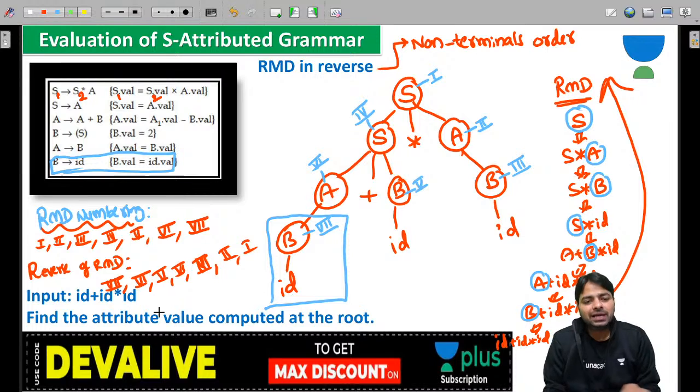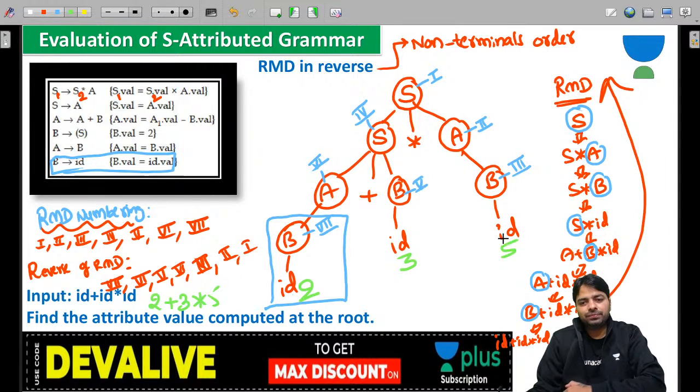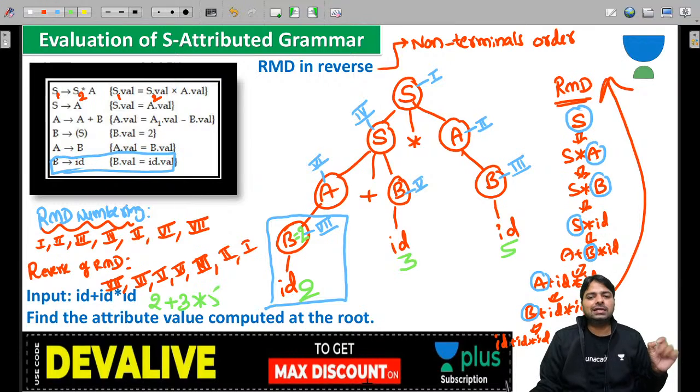First, let's number it, guys. You are assuming 2 plus 3 star 5. Then I'm assuming first this is 2, this is 3 and 5. And what is 2? It's going to be assigned here. Clear that point? That's after execution of the 7th. The 7th is over. Next 6.